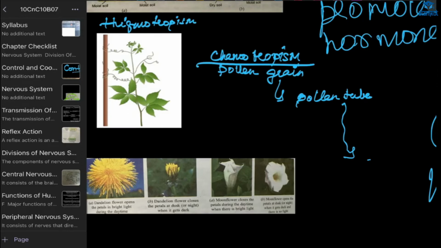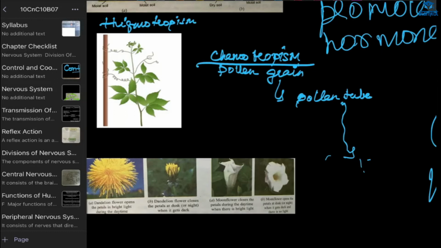Pollen grains will be formed, and birds and insects will carry them, or through wind, they will travel to another plant where there will be the female part, which has the style. When the pollen grain falls on the stigma, it will release chemicals, and because of that the pollen grain will grow a pollen tube, and the pollen tube will extend and go inside the style. Inside the style there will be the ovule.